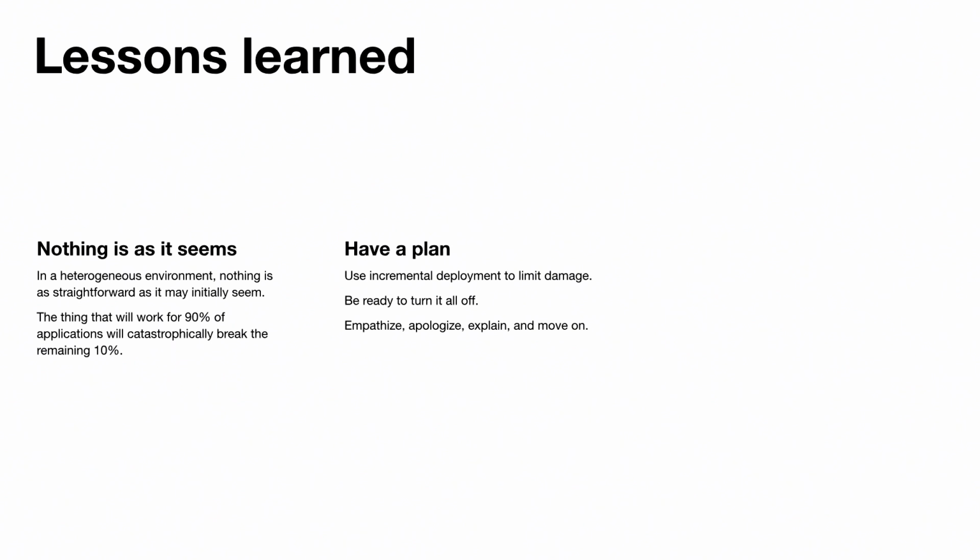And then finally, the third prong here is empathy. We got a lot of mileage out of empathizing with our developers, right? Developers don't care that your fancy new tooling works for 99% of the company. They don't even know in many cases. All they know is that you broke their computer. And so, in many cases, just apologizing, explaining to them what this effort was, what we were doing, why it broke in this particular way, and then moving on to the next thing was really the way to go.